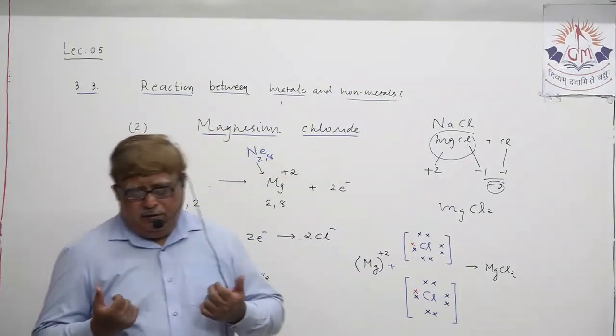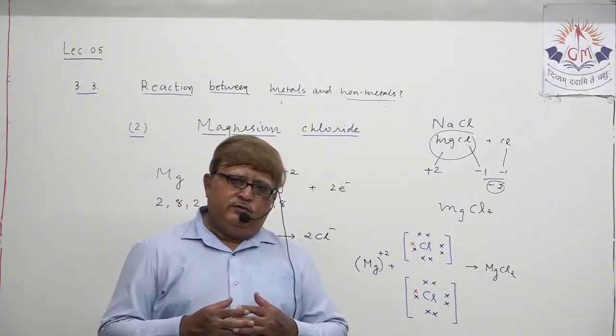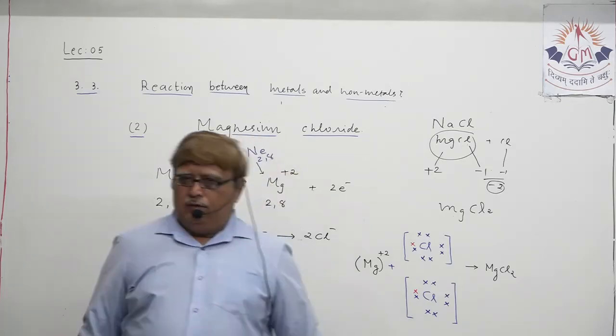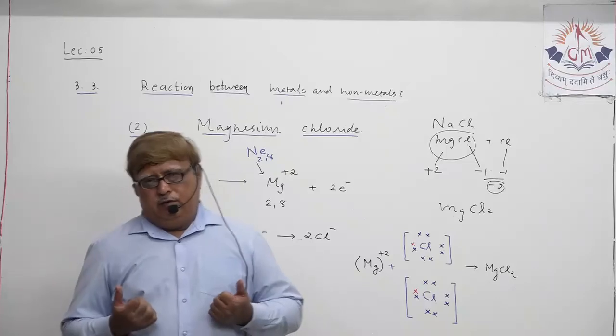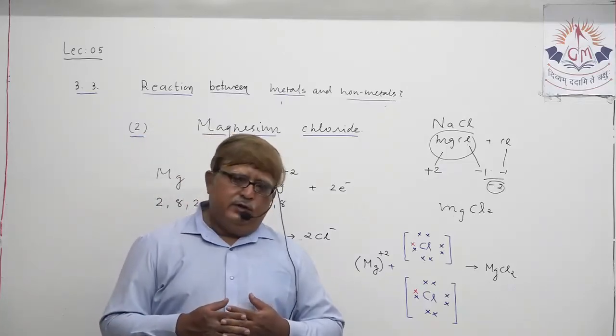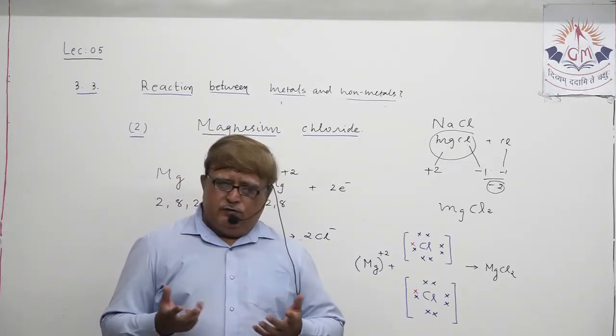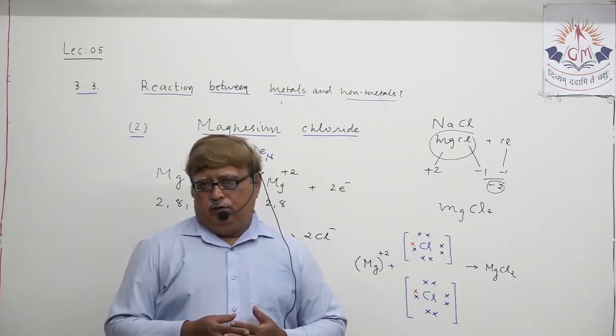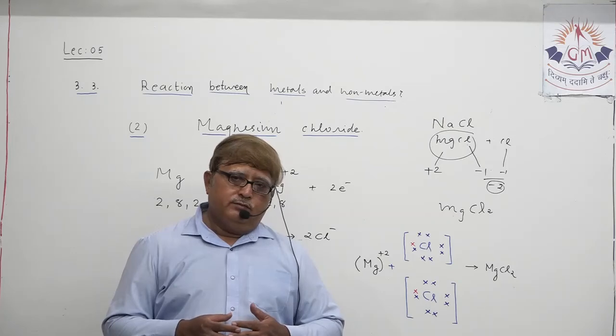As other ionic compounds we can also mention magnesium oxide and calcium oxide. These are some other ionic compounds you can mention.